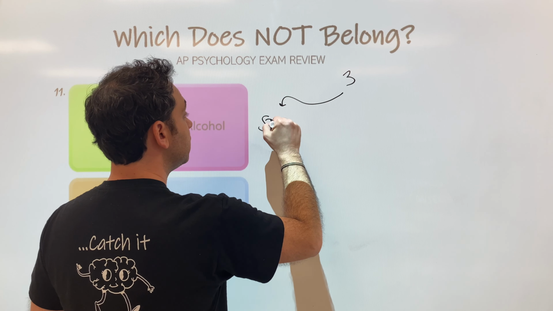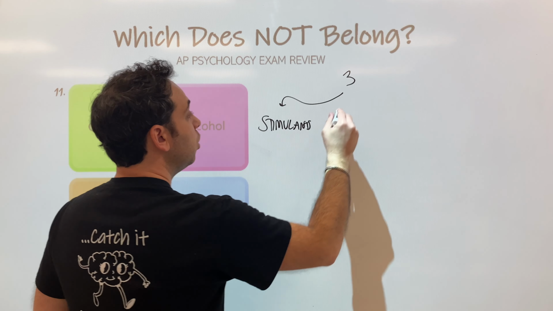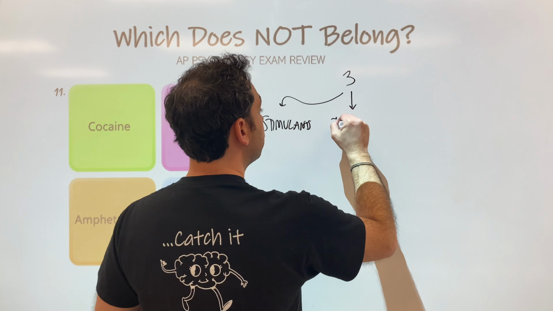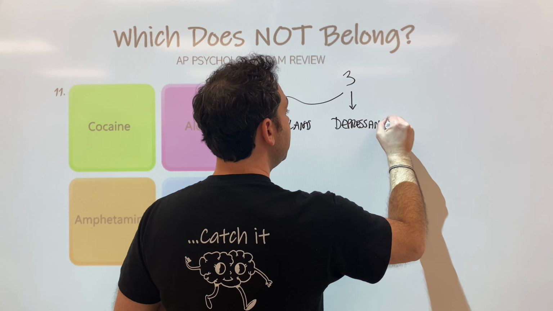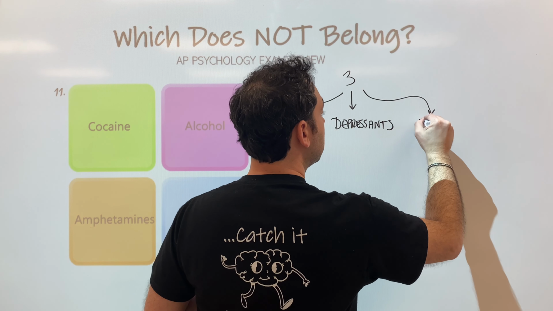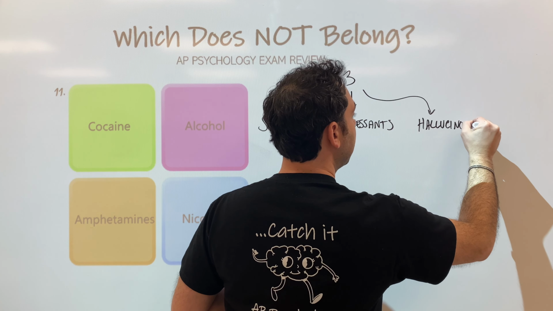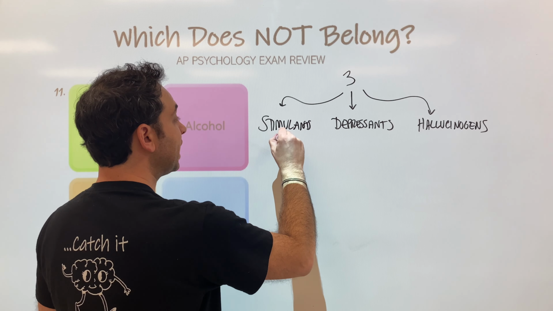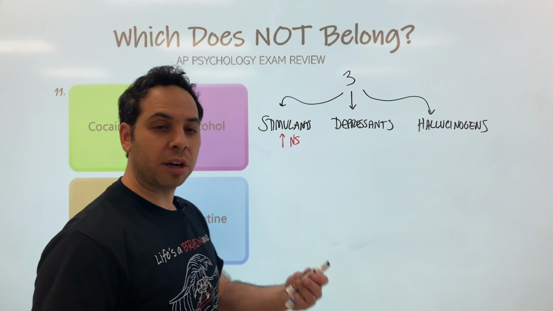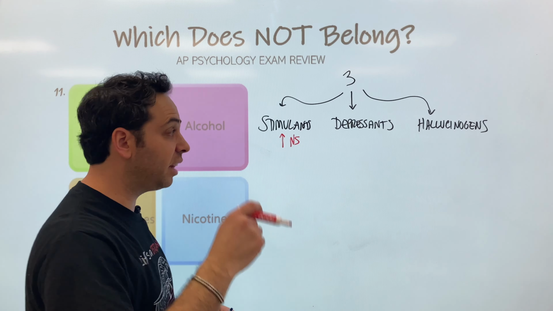One is called stimulants. One is called depressants. And the third one we'll call hallucinogens. Okay? And what is the difference? Well, stimulants increase activity in your nervous system, right? Increasing your heartbeat, increasing your blood pressure and breathing, right? Stimulating the body, dilating the pupils.